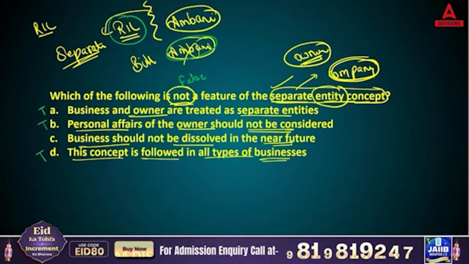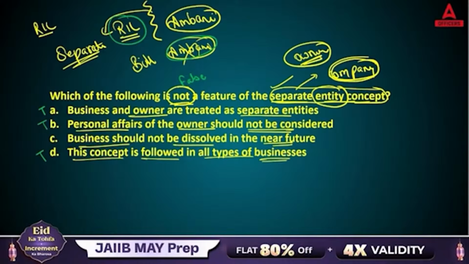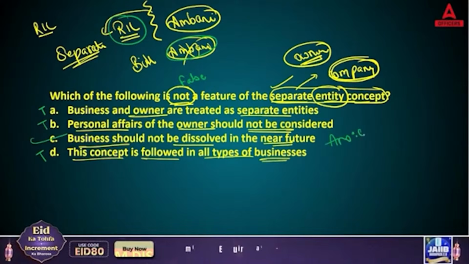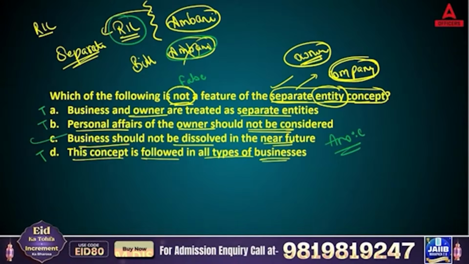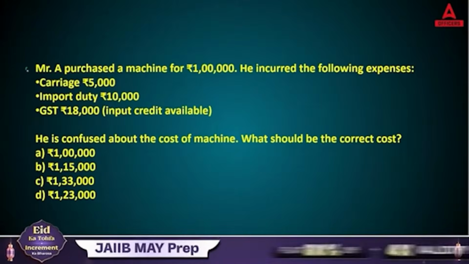Every business, whether you are a small business owner, a unicorn business, or a top business, whatever sort of business you are running, you need to follow this. So the right answer, the false statement, is answer C. Yes, the answer here is C, because that is not at all given in the separate entity concept. Okay, now coming to the next one.